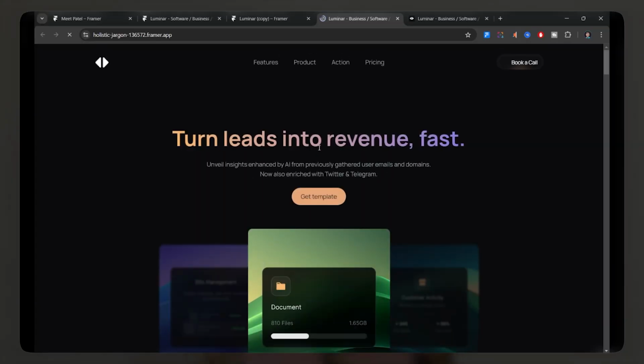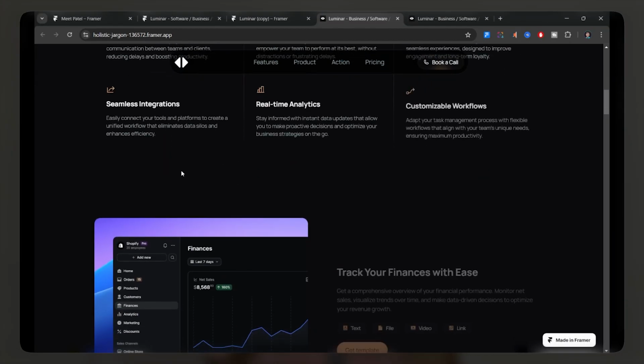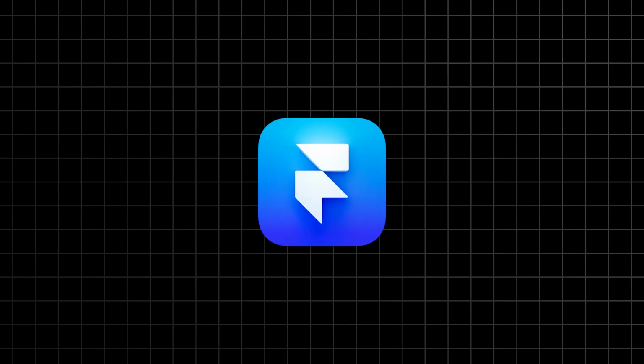What if I tell you that you can create stunning, production-ready websites without AI, without writing a single line of code within just a few minutes? आप विश्वास नहीं करोगे, right? Well, let me share with you that this tool called Framer helped me make thousands of rupees while I am still in college.